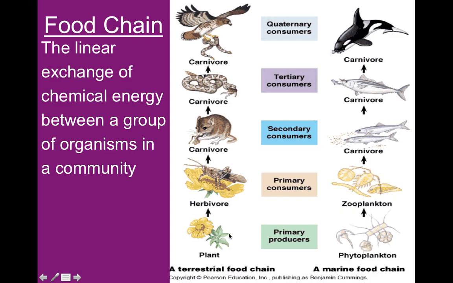So here we have our producers moving up to the herbivores, our primary carnivores or secondary consumers. Don't really worry about these terms. Then the next level, carnivore, so it's like a rattlesnake and then a larger fish. And then we get up into our apex predators like this hawk or this killer whale.